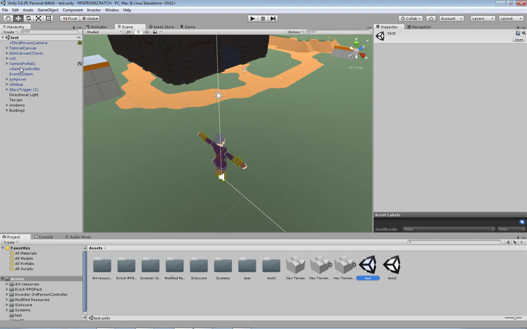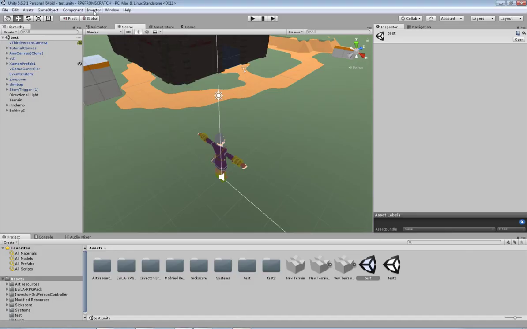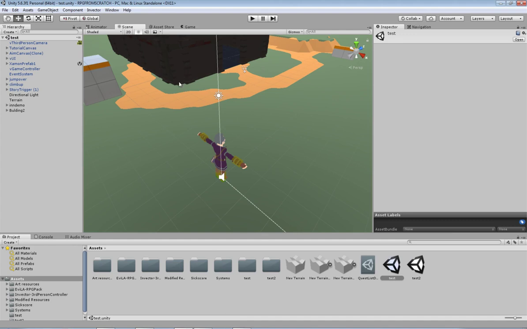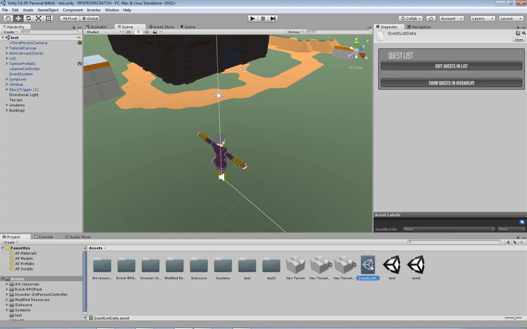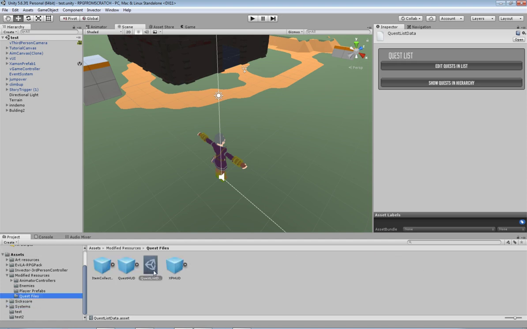Alright, so what we need to do now is to get our quest system going, we need to build this new quest list data. So in order to do that, we come up to the Invector menu. We go to quests, and on the bottom one we've got create new quest list data. So we click on that, and that's going to make this quest list data file in the top folder called assets. Once we've made that, the first thing I want to do is, in the hierarchy here, open up my modified resources, and we've got quest files. I want to click and drag that into the quest files folder, just so that I know exactly where it is.